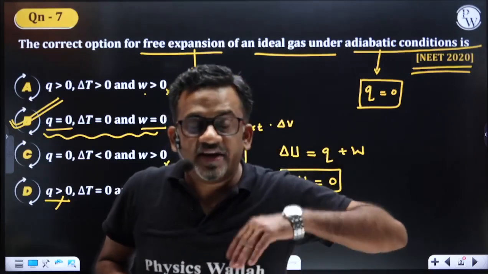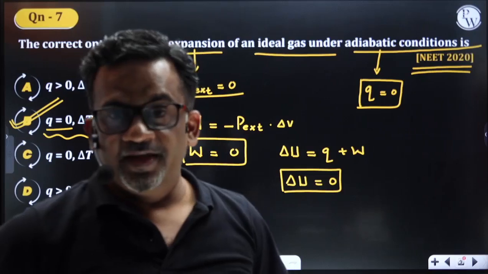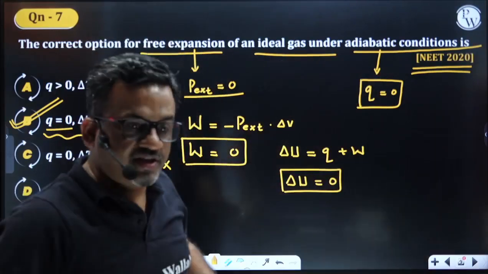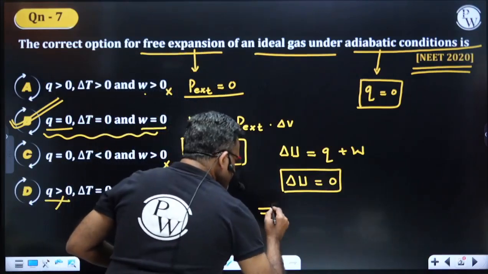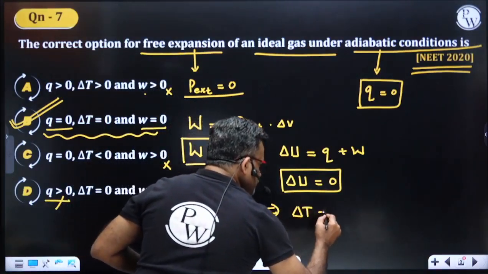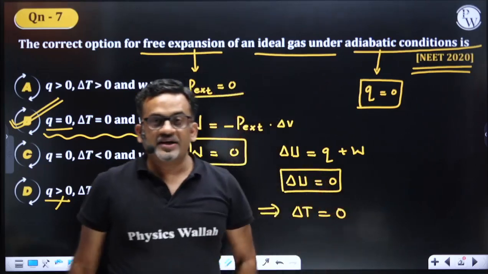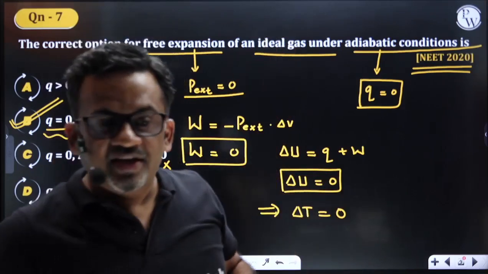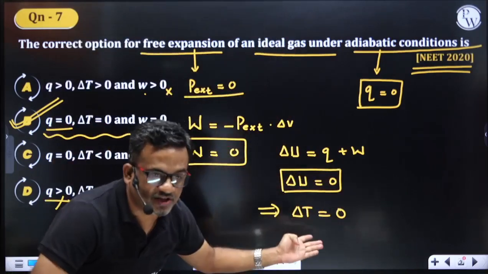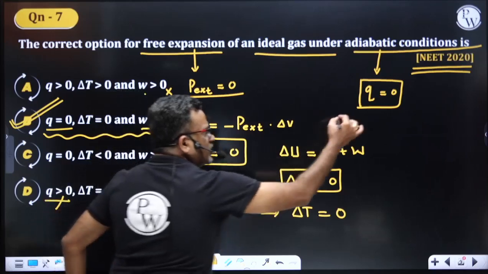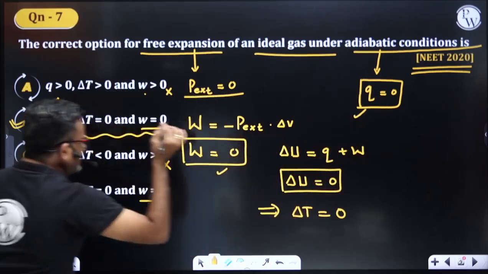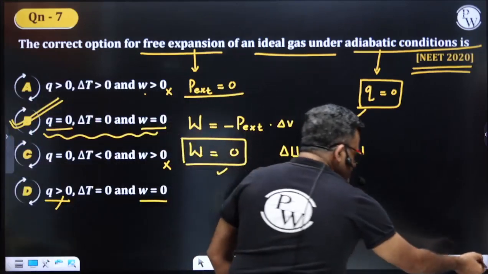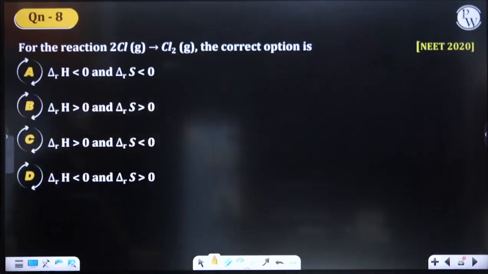If internal energy is not changing, then since internal energy depends on temperature, that temperature is also not changing. So this implies that change in temperature is also 0, because internal energy is a function of temperature. Only if temperature changes will internal energy change. If internal energy is not changing, then temperature is also not changing. So what all is 0? Q is 0, W is 0, delta T is 0. So which is your option? Option B. Got it, students? Right.